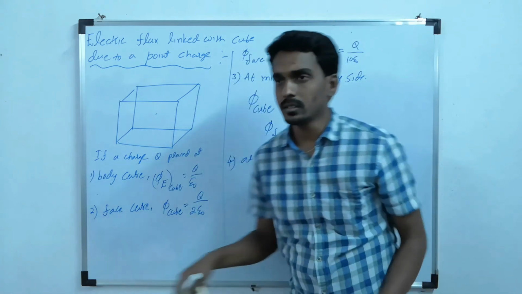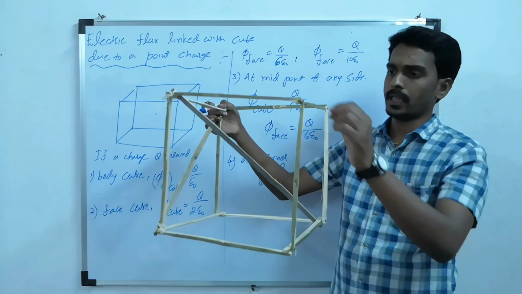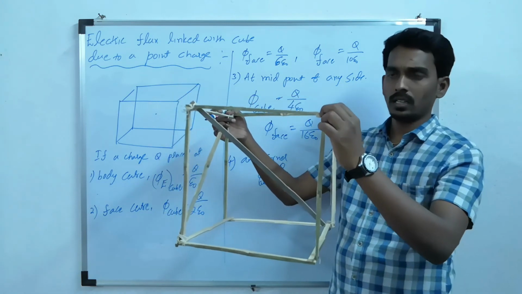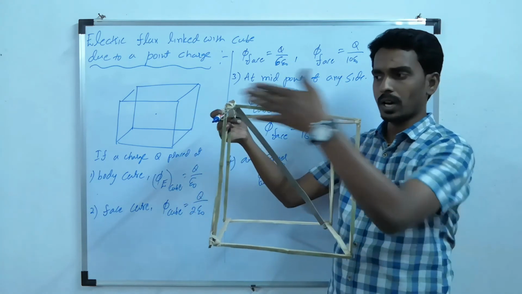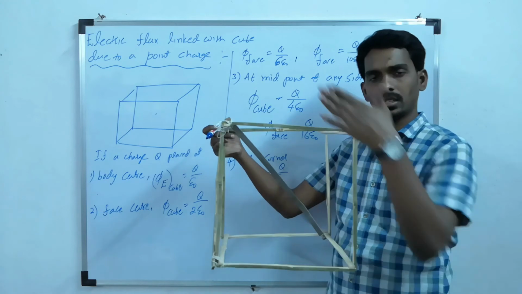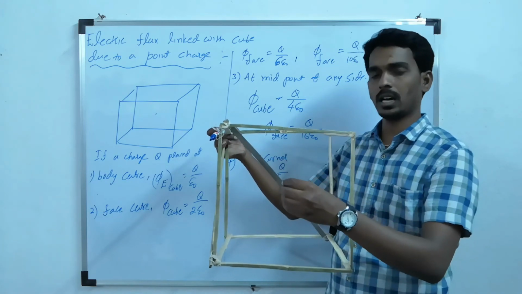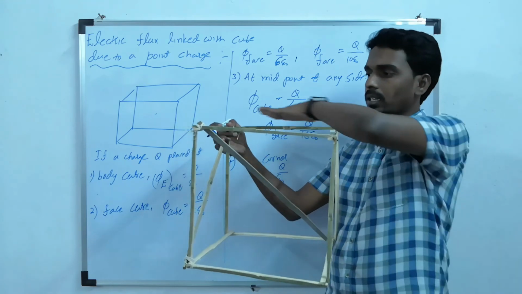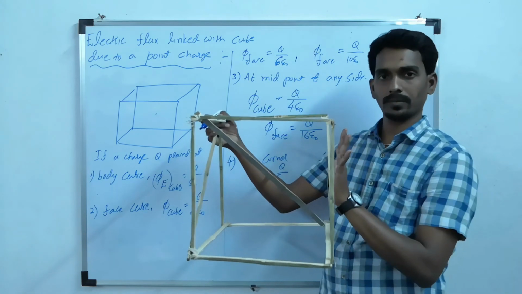Now the second thing is about each face. See, it is at the corner. In the second case, it is at the face, so only one surface has the charge. But when it is on the corner, there are 3 surfaces: top, front and this right side one.